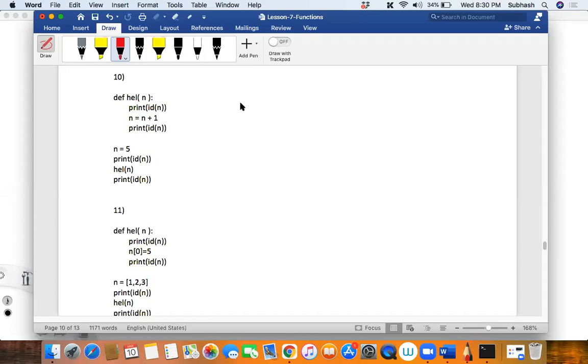In global context, first, the address of 5 will be printed. Start from here: n is equal to 5. So the value 5 will be stored in n. This is your heap, and I have an object. What is the value? 5. So it is here, and assume the address of this is, say, 100. Let us assume it is stored at address 100.